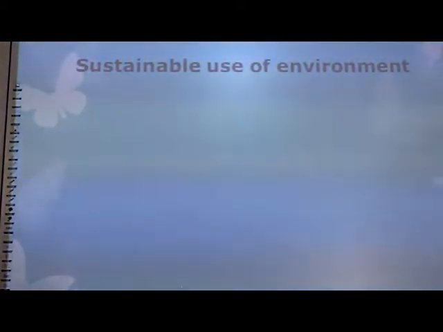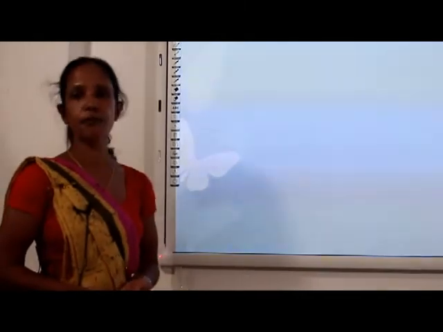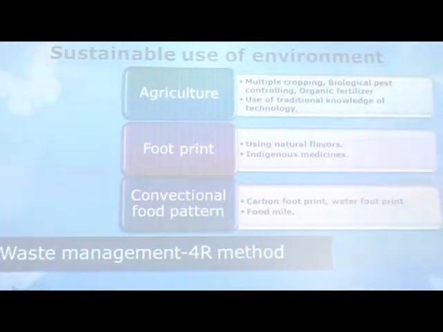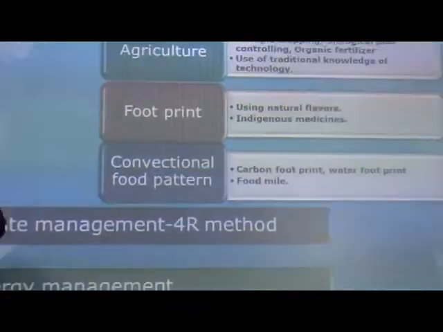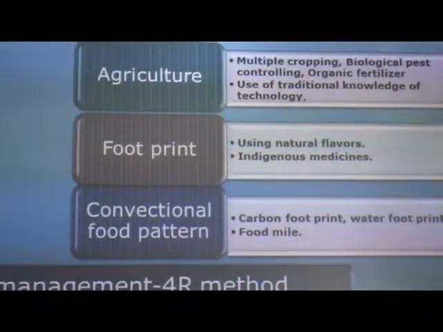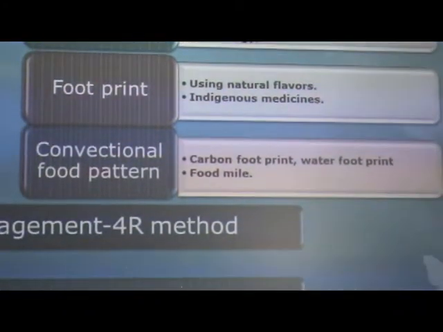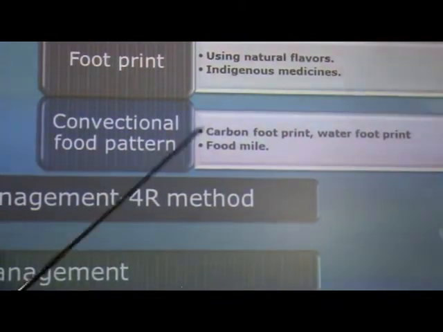If we can use our environment sustainably, that is what we call sustainable use of the environment. It means the resources should be saved for the next generation. It can be represented in some steps given on how we use the environment sustainably. According to our textbook, we can use sustainable agriculture, and there is a special thing about footprints and conventional food patterns. When we consider sustainable agriculture, what are the things that we use?